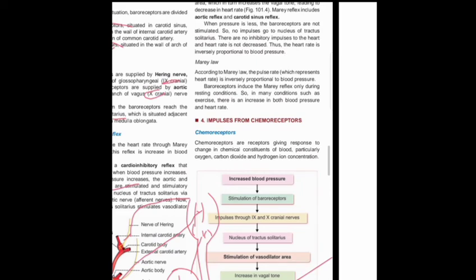This reflex is known as the aortic reflex, carotid sinus reflex, or Marey's reflex. In summary, when blood pressure increases, the baroreceptor is stimulated. The impulse goes through the ninth and tenth nerves and enters the nucleus of the tractus solitarius in the medulla oblongata, which has a positive effect on vagal tone, so a negative effect on the heart. Heart rate will be decreased.